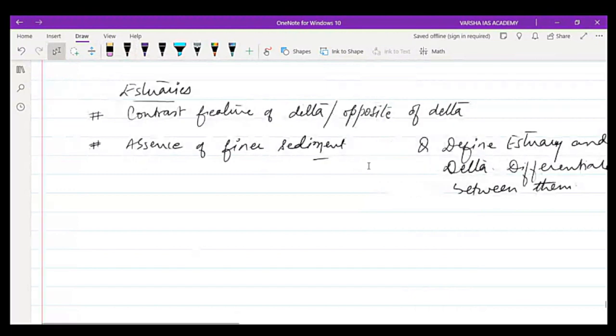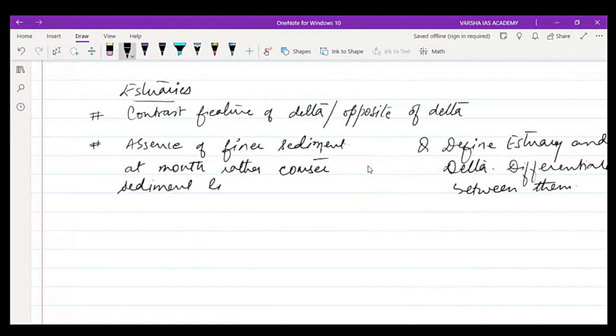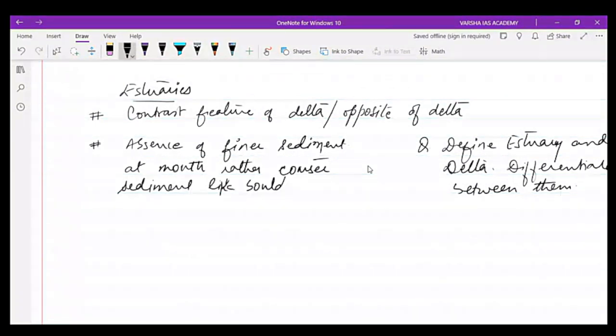There is absence of finer sediment at the mouth of estuaries. So rather, coarser sediment like boulders, cobbles, pebbles are deposited.